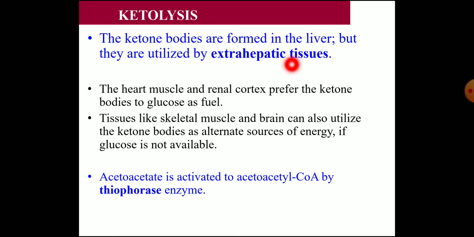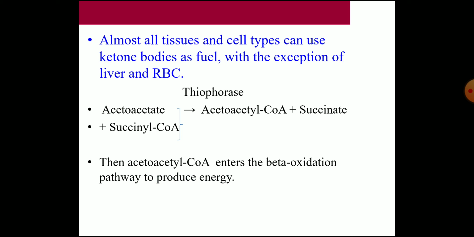Even though they are produced in the liver, they cannot be utilized in the liver, and they are utilized in the extrahepatic tissues. The heart muscle and the renal cortex prefer ketone bodies to glucose as their fuel. But tissues like skeletal muscle and brain can also utilize the ketone bodies as an alternative source of energy if glucose is not available. So, skeletal muscle and brain can utilize the ketone bodies when there is no available carbohydrate.